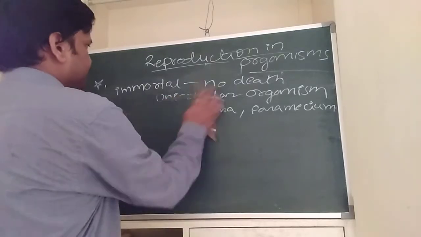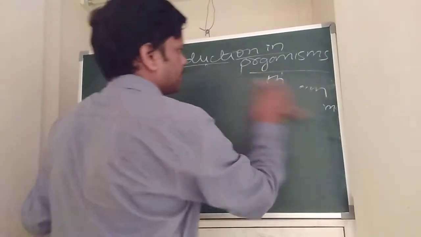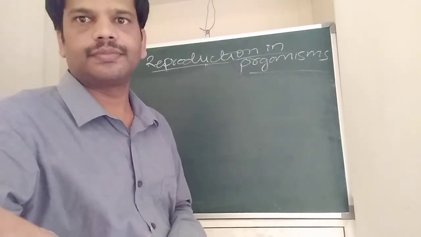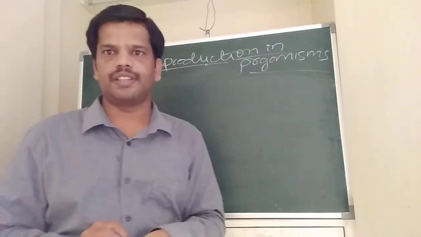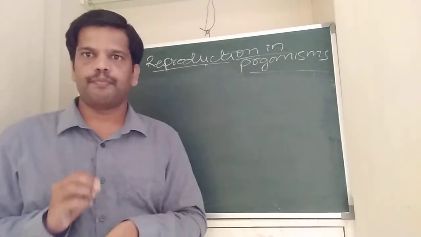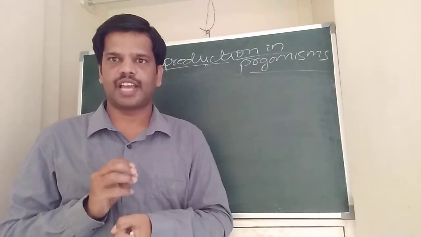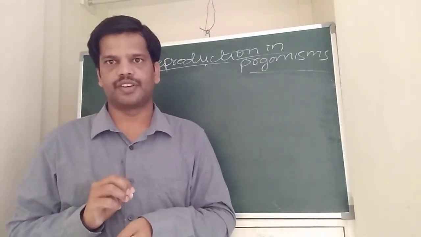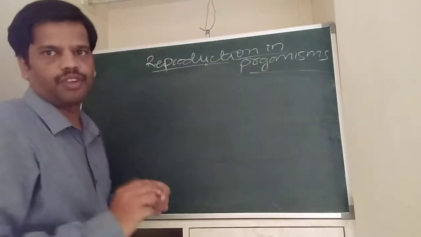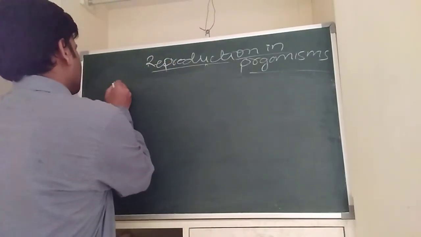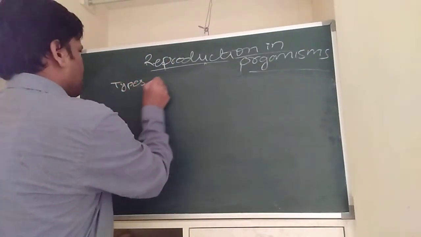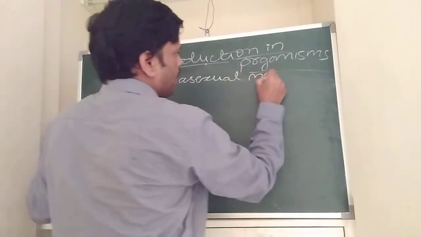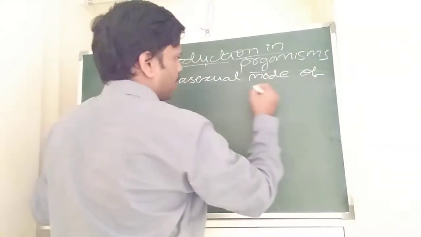Okay, and next we will see some important types which occur in the asexual mode of reproduction. The types of asexual mode of reproduction in animals.